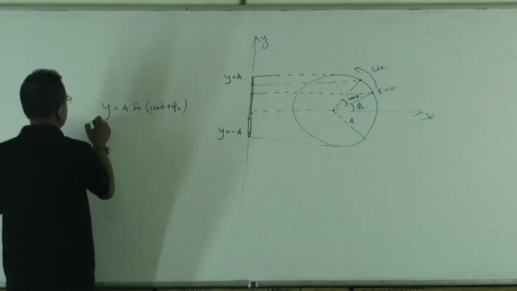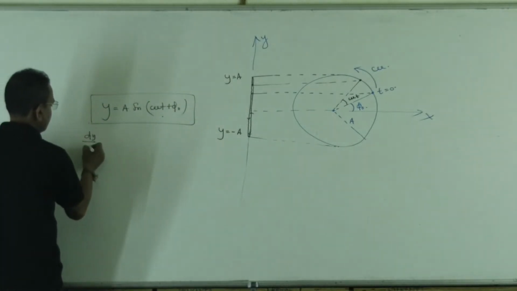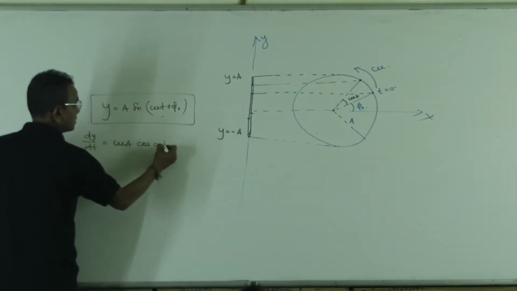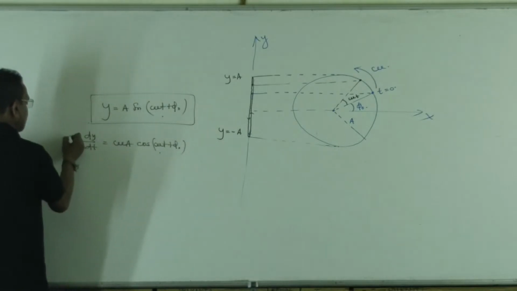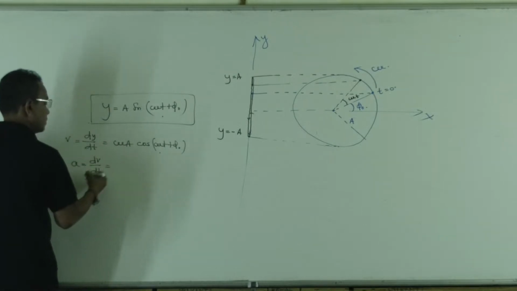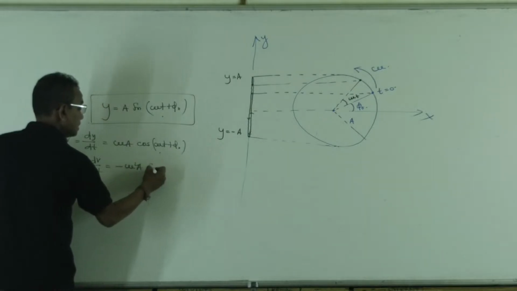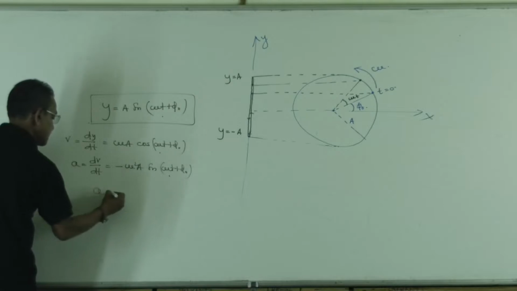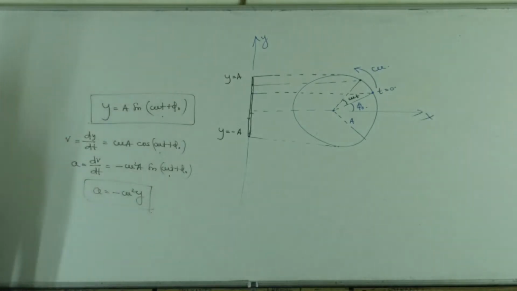Then dy by dt equals omega a cos(omega t plus phi naught), and this is the velocity. The acceleration, dv by dt, considering only the projection on the y-axis, is minus omega square a sin(omega t plus phi naught). So again, acceleration is minus omega square y, so this motion is simple harmonic.